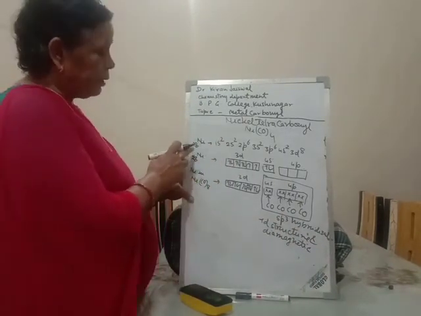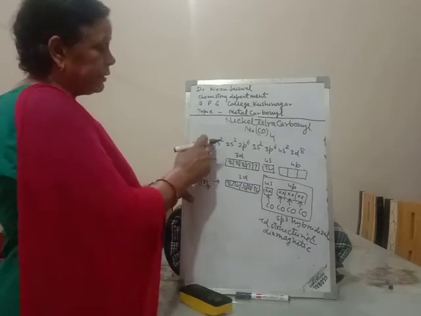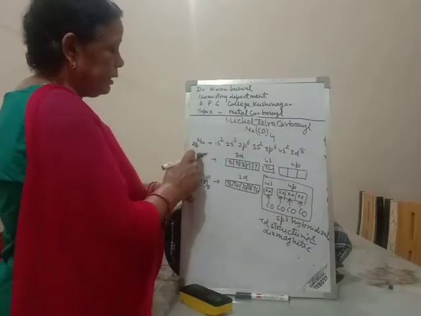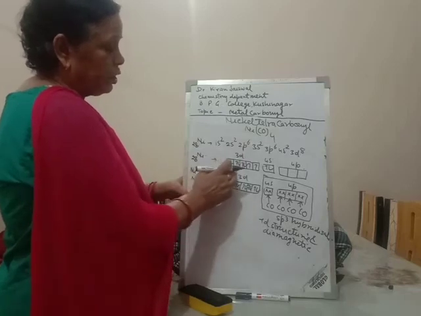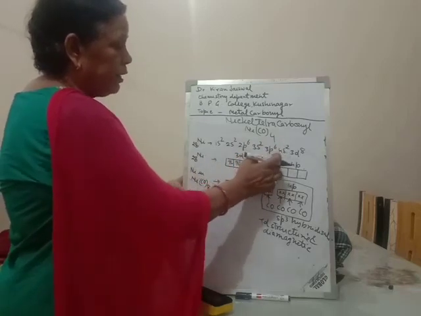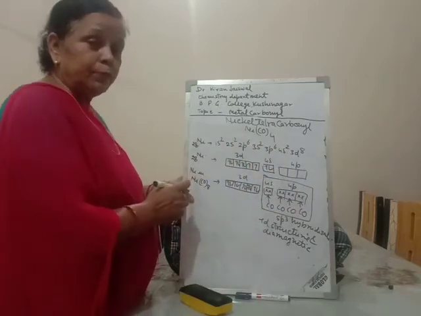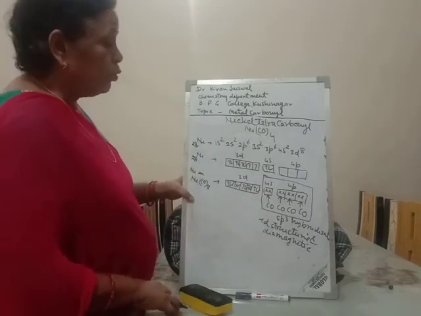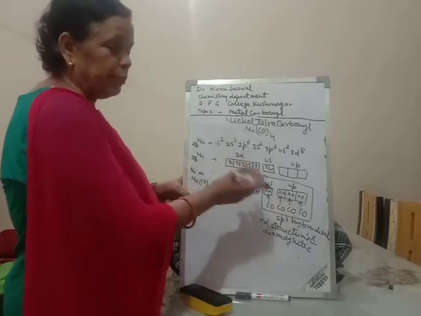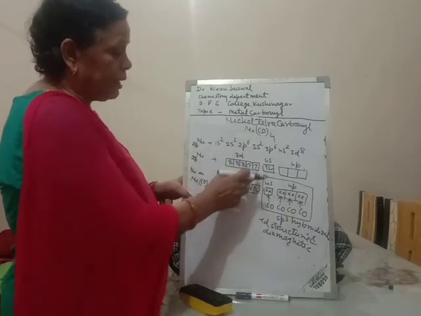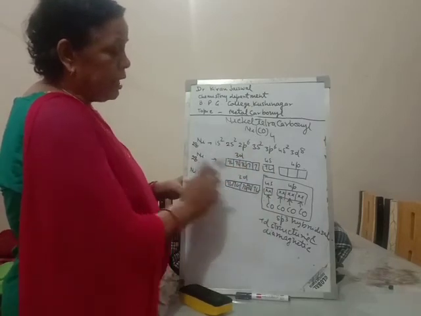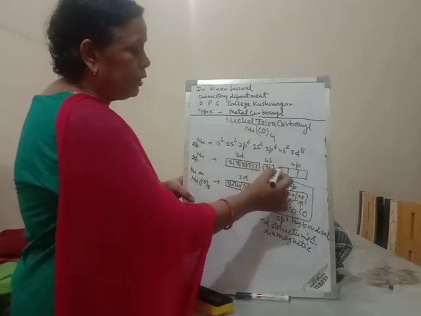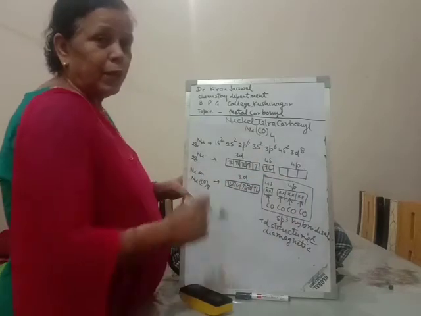Nickel. The atomic number of nickel is 28. The electronic configuration will be this. If nickel is written in picture form, 3d, 4s, 4p. The energy of the 3d and 4s orbitals is nearly the same. So the electron of the 4s orbital moves into the 3d orbital, and there will be pairing. In this way, the 4s and 4p orbitals become vacant.